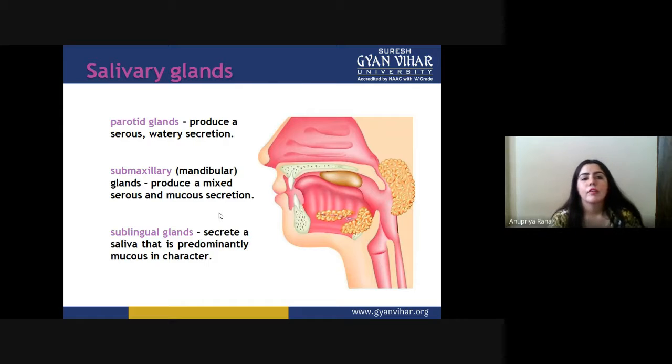The parotid glands produce a serous watery secretion, the submaxillary or mandibular gland produces a mixed serous and mucus secretion, and the sublingual gland secretes saliva that is predominantly mucus in character. So there are three salivary glands present inside our mouth: parotid, submaxillary, and sublingual. All three work to mix the food with saliva, moisten and soften the food, and start the digestion of starch.